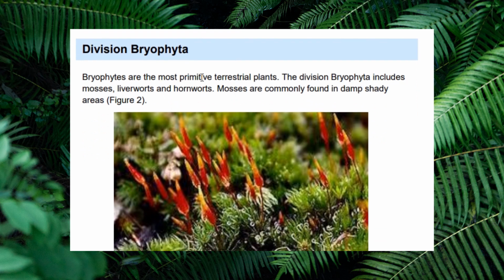Division Bryophyta, or bryophytes, are the most primitive terrestrial plants. The division Bryophyta includes moss, liverworts, and hornworts. Mosses are commonly found in damp, shady areas. Now, if you have JoJo tanks, those water tanks that you have in the yard outside, around them there's going to be a green, moss-like thing, similar to this. And it's very soft. It feels almost like a rug, honestly.